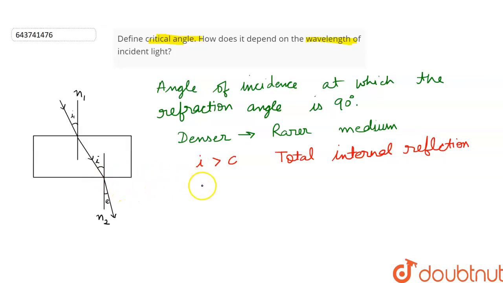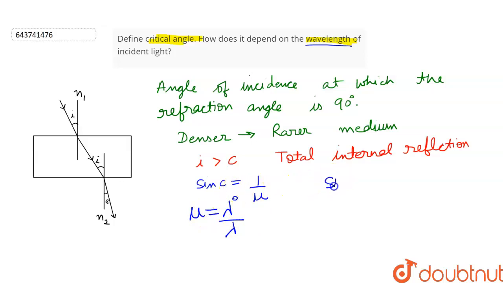The relation between the critical angle and the refractive index is given by sin C is equal to 1 upon mu, where C is the critical angle and mu is the refractive index of the material. We have to tell how it depends upon the wavelength of incident light, and we know that refractive index is equal to lambda naught upon lambda, where lambda naught is the wavelength of light in vacuum and lambda is the wavelength of light. So let's substitute the value of refractive index in this equation.